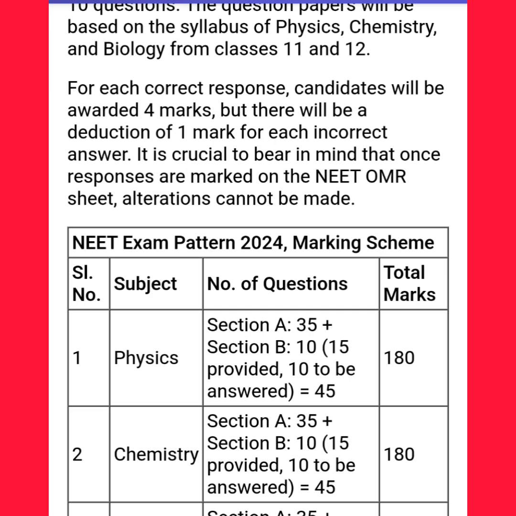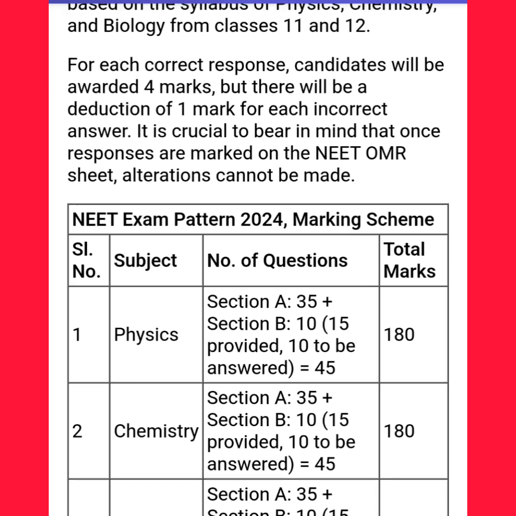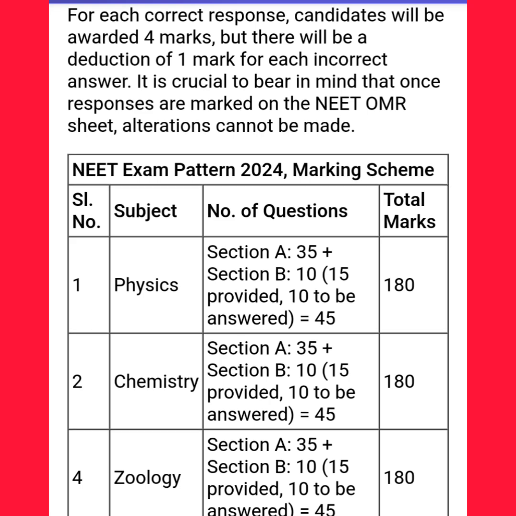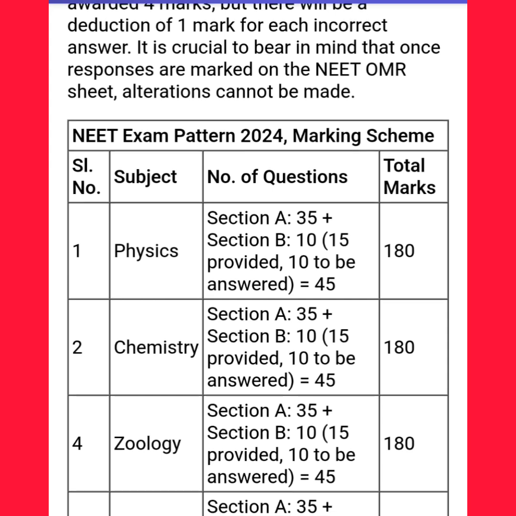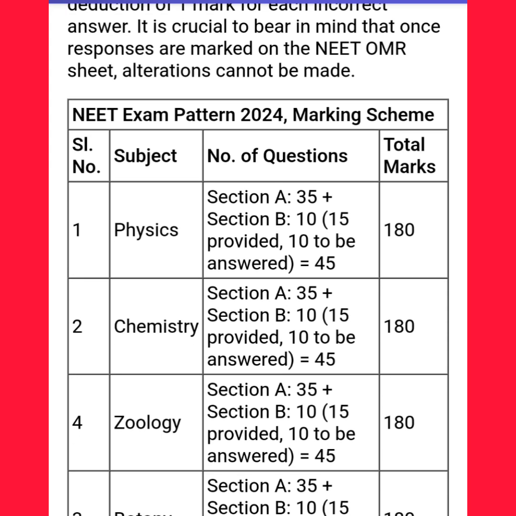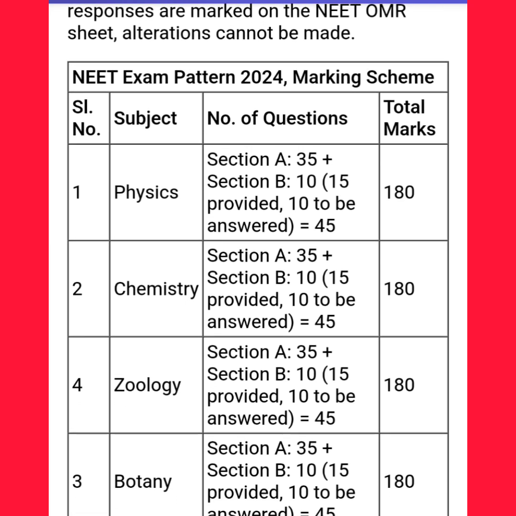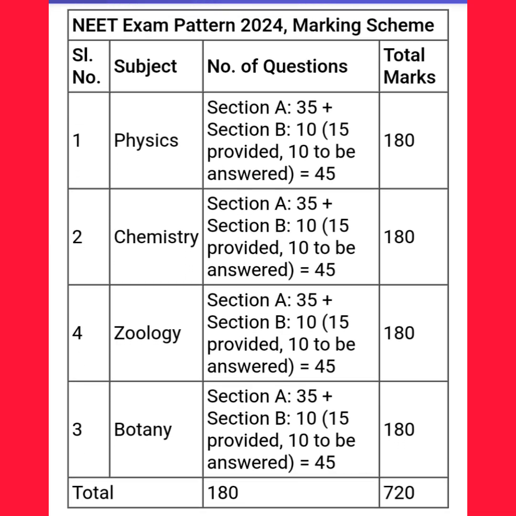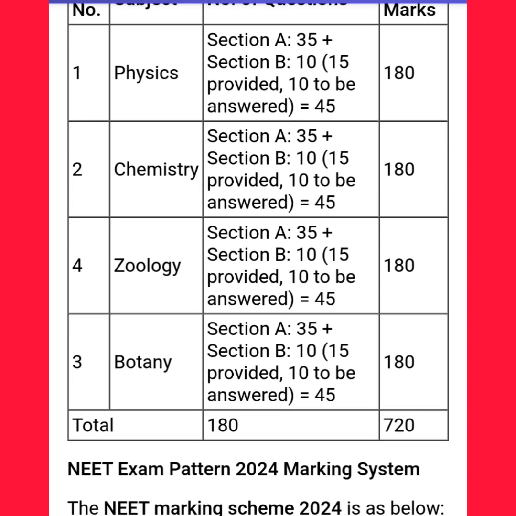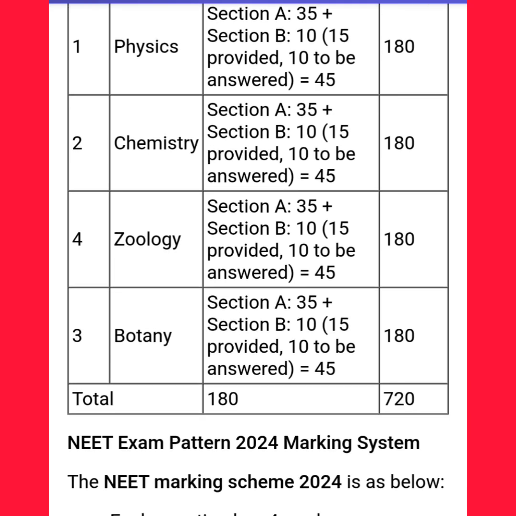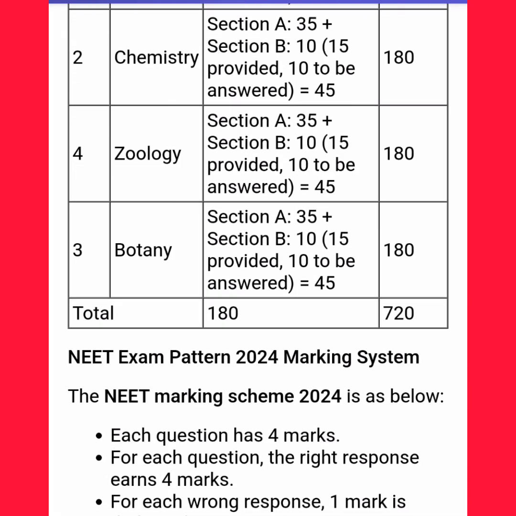Subject and number of questions, total marks. 1. Physics: Section A, 35, plus Section B, 10 to be answered out of 15 provided, equals 45 questions, 180 marks. 2. Chemistry: Section A, 35, plus Section B, 10 to be answered out of 15 provided, equals 45 questions, 180 marks. 3. Zoology: Section A, 35, plus Section B, 10 to be answered out of 15 provided, equals 45 questions, 180 marks. 4. Botany: Section A, 35, plus Section B, 10 to be answered out of 15 provided, equals 45 questions, 180 marks. Total: 180 questions, 720 marks.